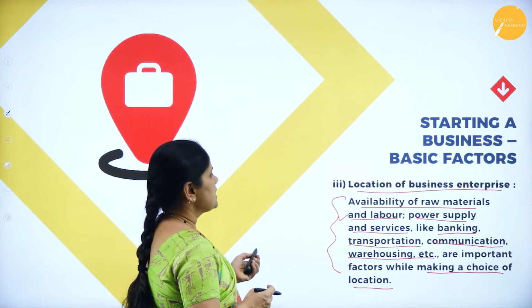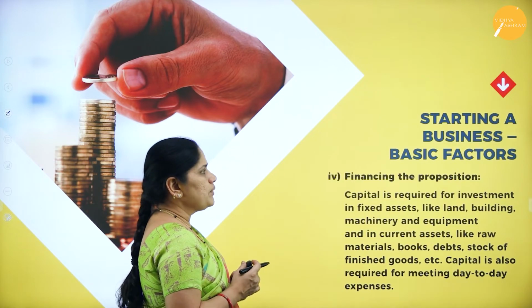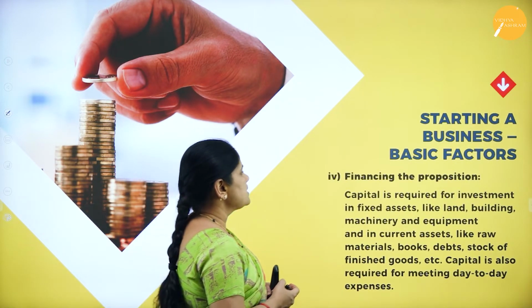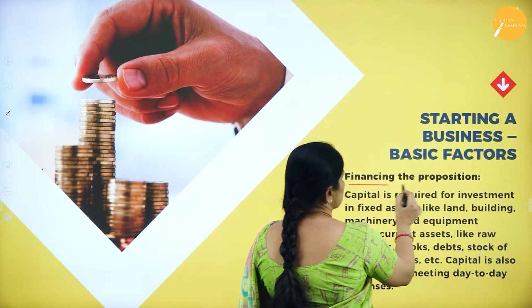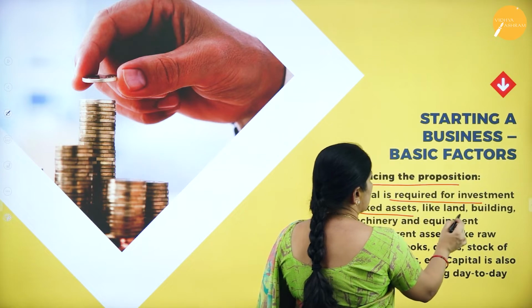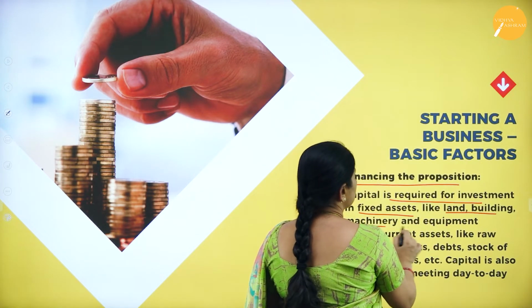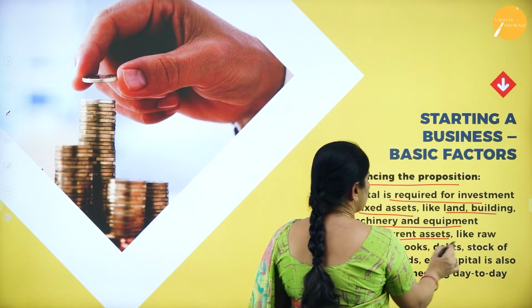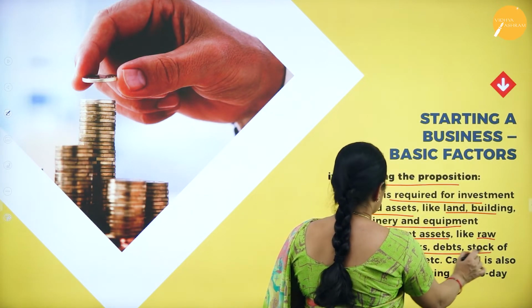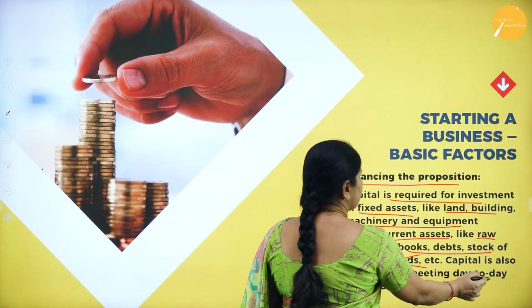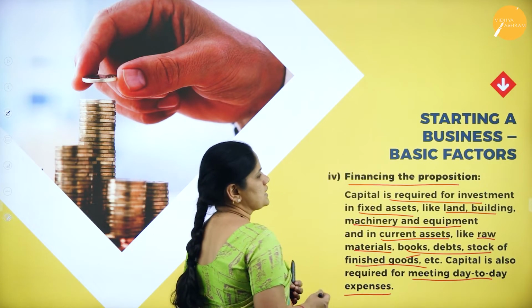of the business. Now, the fourth important factor which decides about starting the business is financing the proposition. Capital is required for investment in fixed assets like land, building, machinery and equipment, and in current assets like raw materials, book debts, stock of finished goods, etc. So, capital is also required for meeting day-to-day expenses.